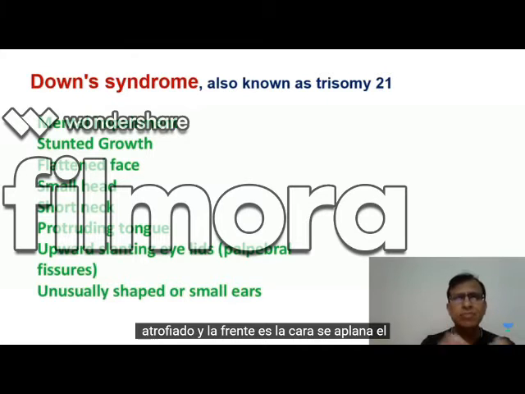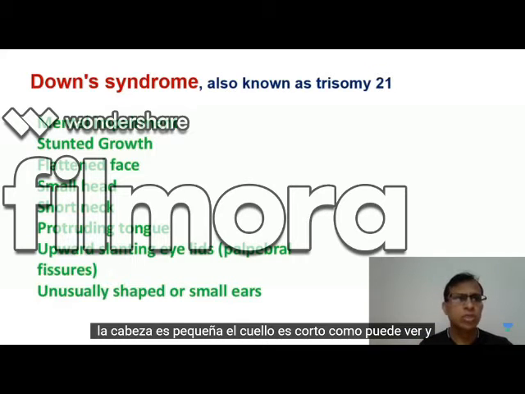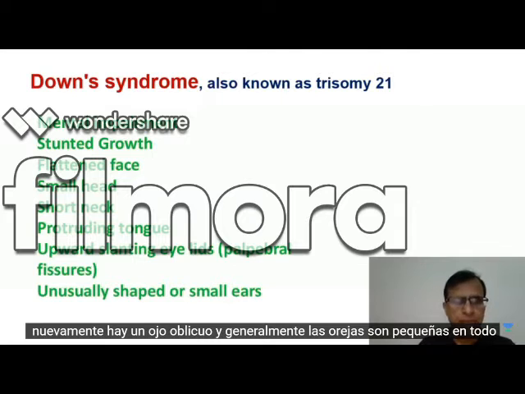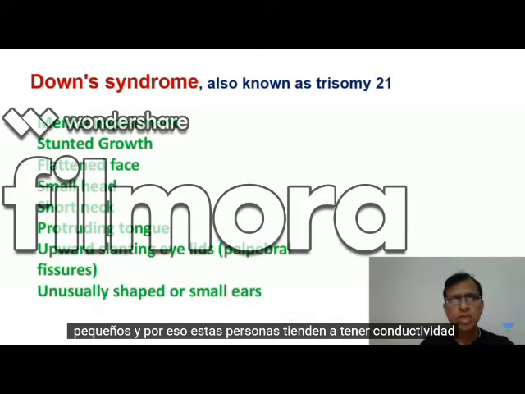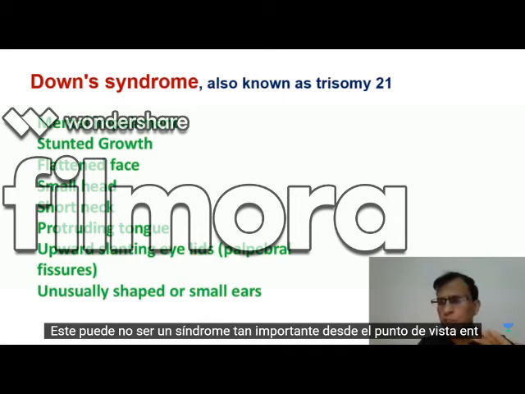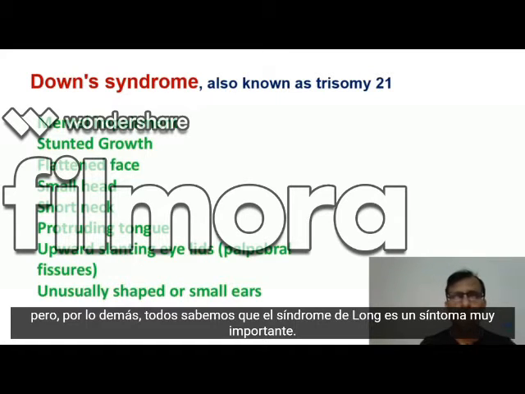And the forehead is, the face is flattened, the head is small, the neck is short, as you can see, and again there is a slanting eye, and usually the ears are small, the whole ear, not only the external ear or the pinna, even the middle ear is small, and that's why these people tend to have conductive hearing loss. This may not be such an important syndrome from the ENT point of view, but otherwise we all know Down syndrome is a very important syndrome.